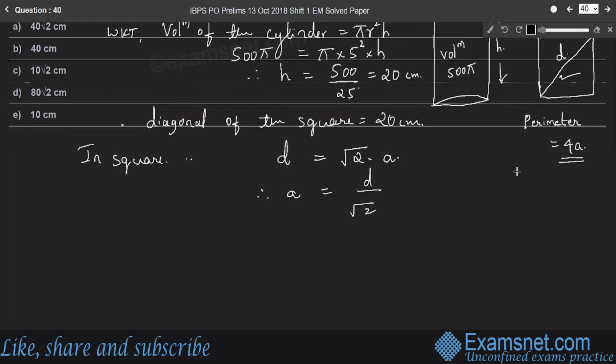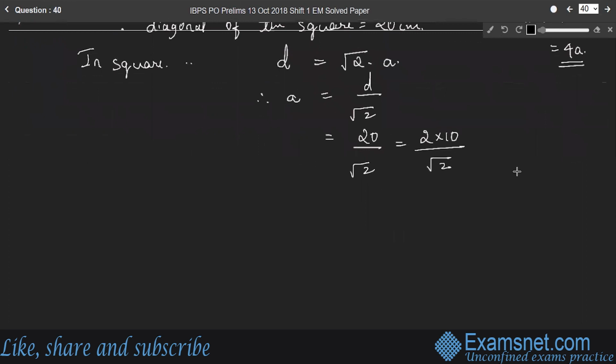What is D here? 20 centimeter by root 2. So 20 can be written as 2 into 10 divided by root 2, where 2 is root 2 into root 2. Therefore, we can write the side of the square as 10 into root 2 centimeter.